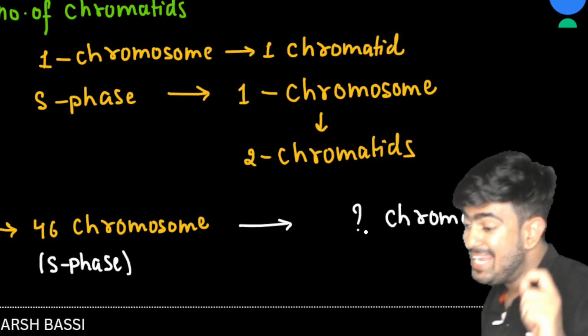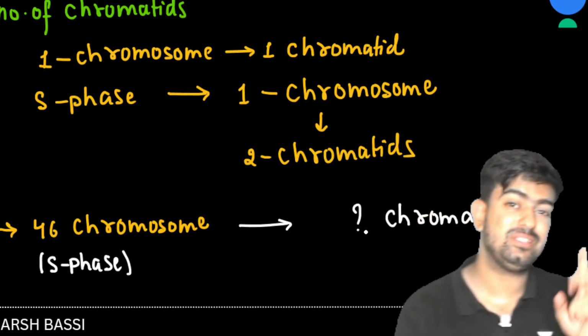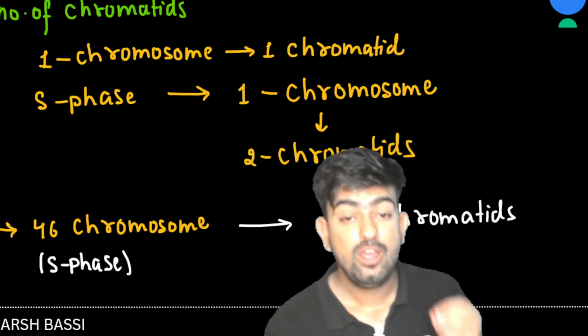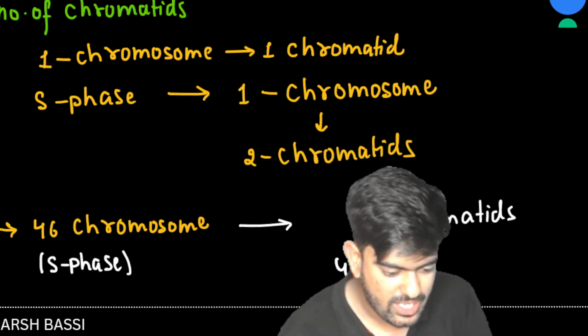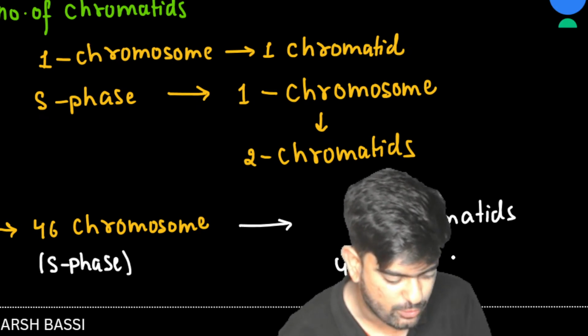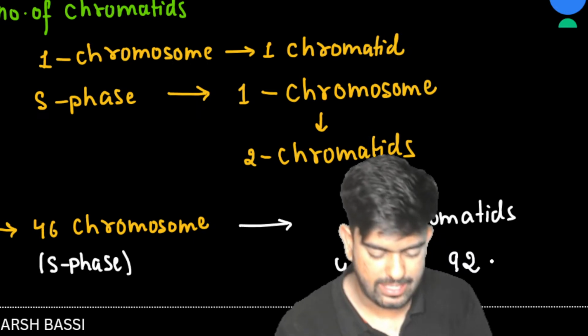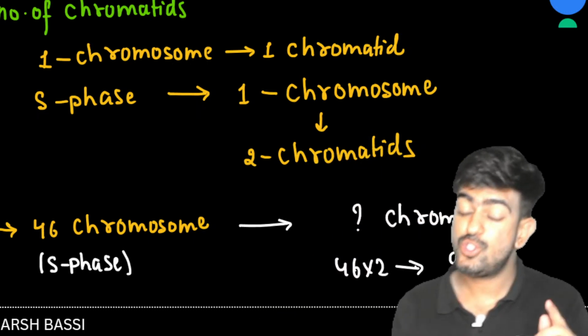Sir, in S phase you told that 1 chromosome is having 2 chromatids. So 46 chromosomes will be having 46 into 2 chromatids. That's very good. We will be having 92 chromatids. How many chromatids? 92 chromatids.